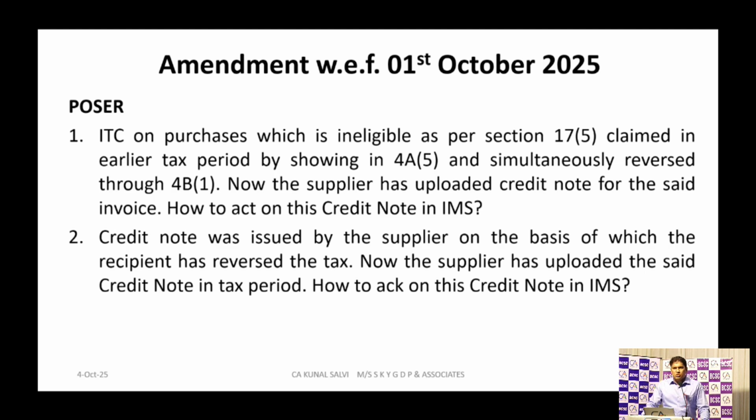That may be the practical solution, but we don't do that. How this will be allowed to us, that suppose in 4A5 we can put a manual figure over there, we can reduce that, we will accept that credit note, we will reduce that liability, and we will take the ITC which we earlier reversed in August 2025. We can again reclaim that.